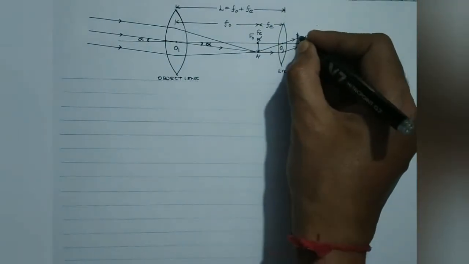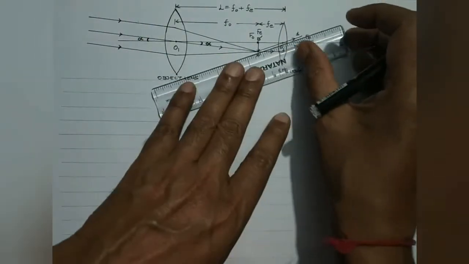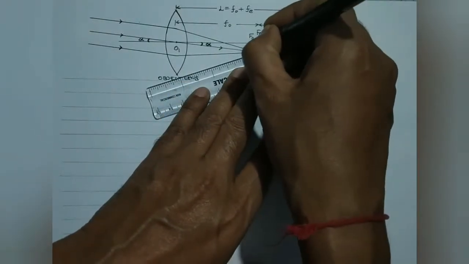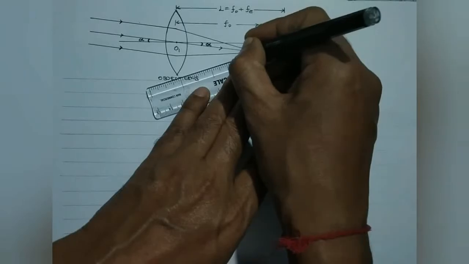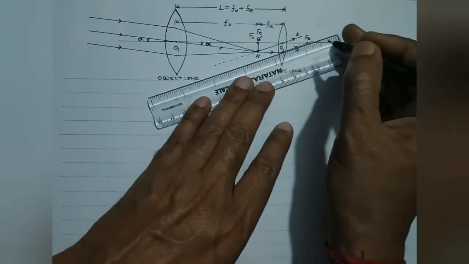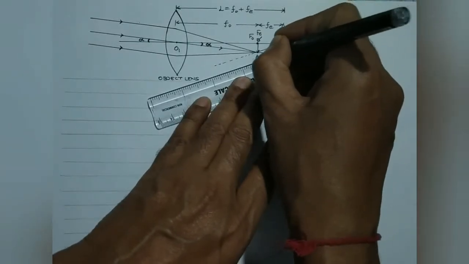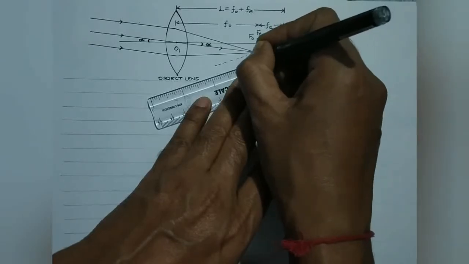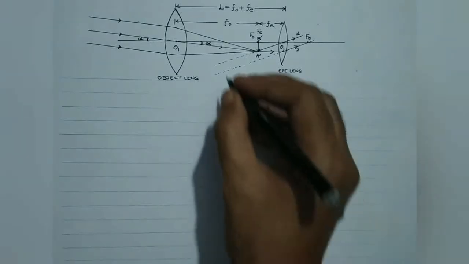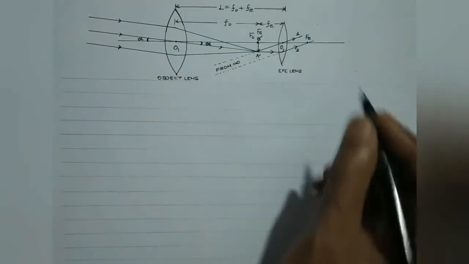So these are the two rays which enter the eye, and it will appear as if these rays are coming from infinity because these are parallel lines. They will never intersect, isn't it? So the final image will be formed at infinity. This adjustment, when the final image is obtained at infinity, is known as the normal adjustment of the astronomical refracting type telescope.